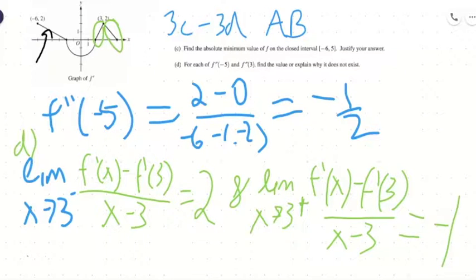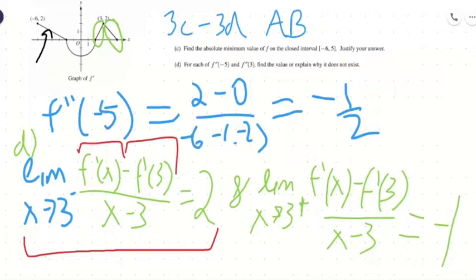And so the way we write that out is as I did here. You basically have to write out the limit as x approaches 3 from the left with the definition of derivative, which is f prime of x minus f prime of 3 all over x minus 3. We can see that from the left the slope is +2, whereas the slope from the right is -1. And since the limits do not equal each other, the second derivative at 3 does not exist. So let's move on to the next question.